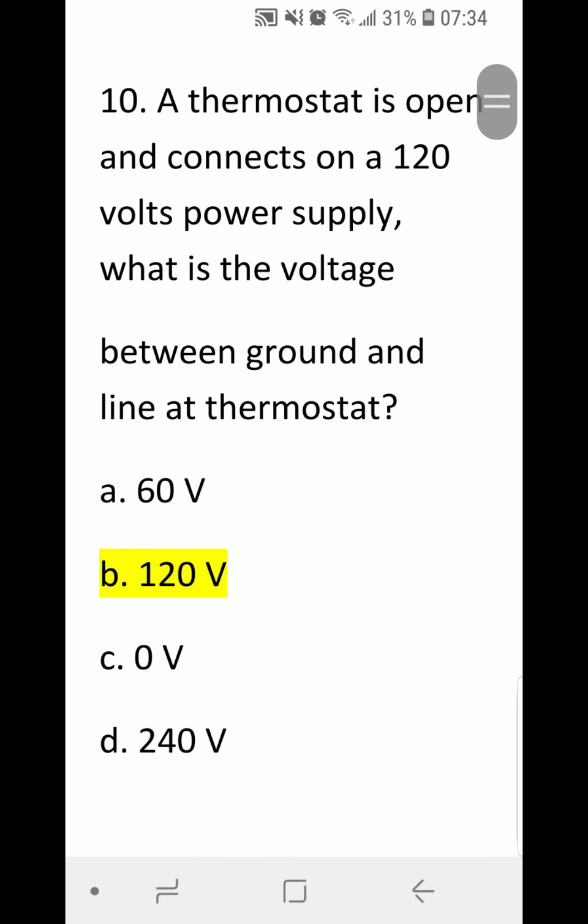Number 10. A thermostat is open and connects on a 120 volts power supply. What is the voltage between ground and line at the thermostat? A 60 volts, B 120 volts, C 0 volts, or D 240 volts? Correct answer is B 120 volts.